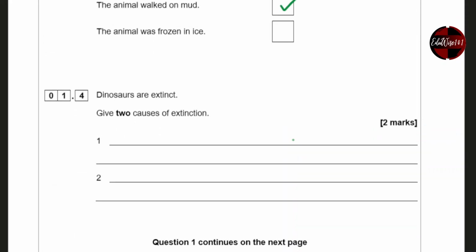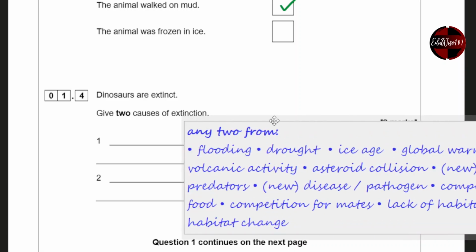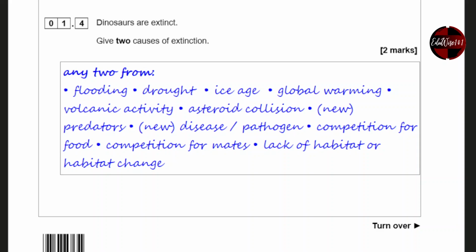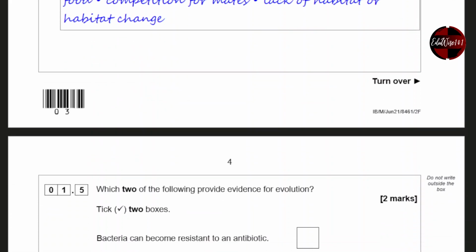Dinosaurs are now extinct. Give 2 causes of extinction. Now, causes of extinction, there's a whole lot of them, but natural disasters like drought, flooding, fire, ice age, meteorite strike, competition for mates, new disease, any of these 2 will give you the 2 marks. Global warming, volcanic activity, lack of habitat or habitat change, any of those.